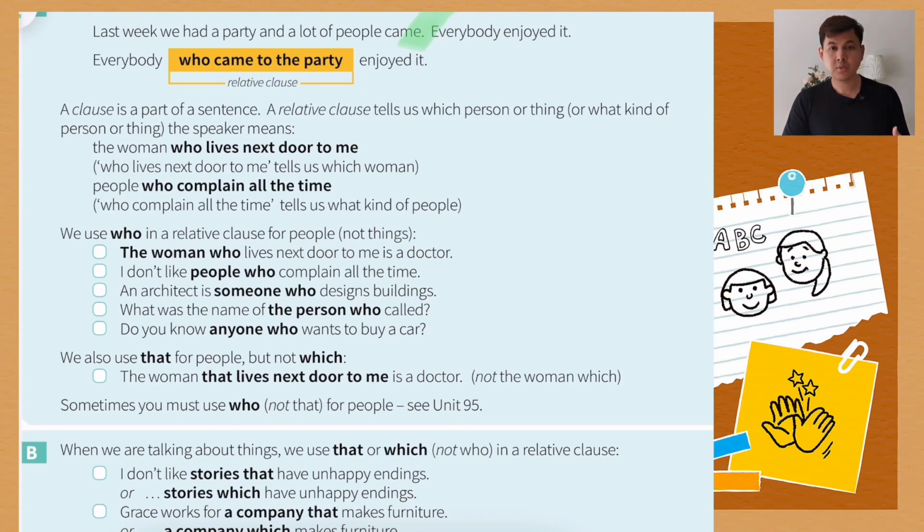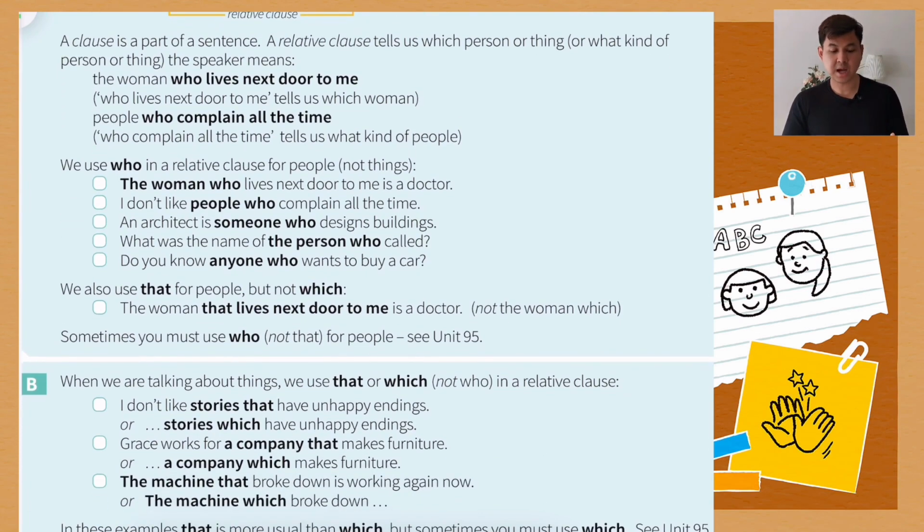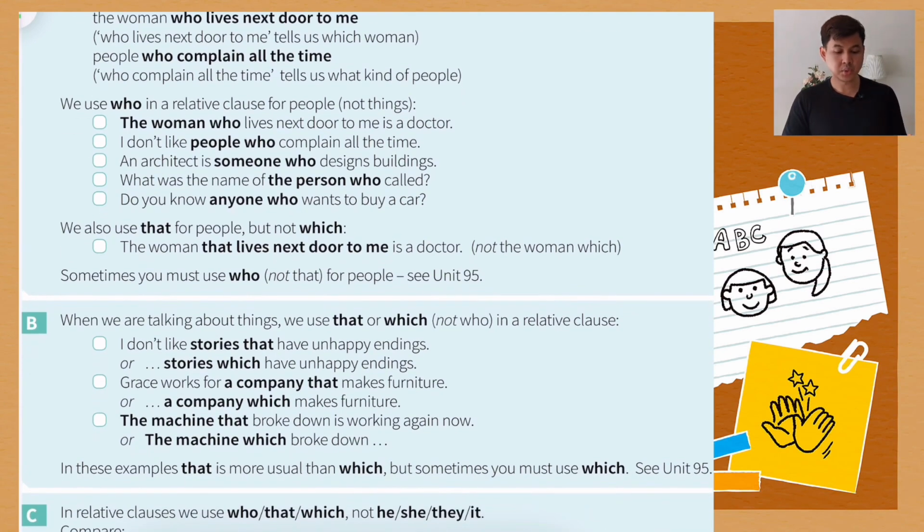The woman who lives next door to me. So who lives next door to me tells us which woman the speaker is talking about. People who complain all the time. So people who complain all the time tells us what kind of people. So we use who in a relative clause for people. We cannot use who for things.